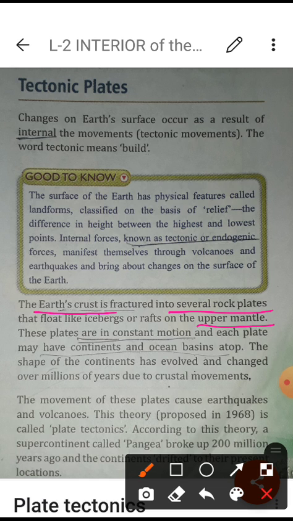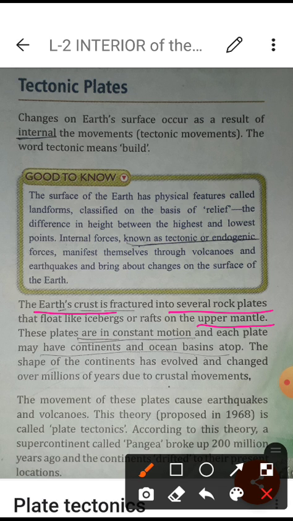The crust is like an iceberg. An iceberg is a big piece of ice floating on the sea. Some part is visible and some part is not visible. It is floating all the time on the oceans and the sea.